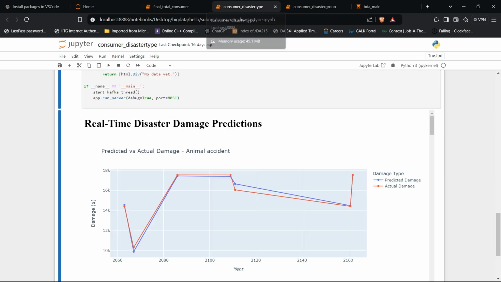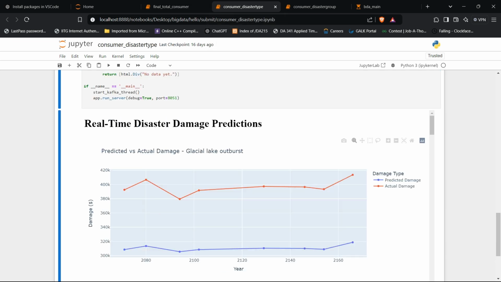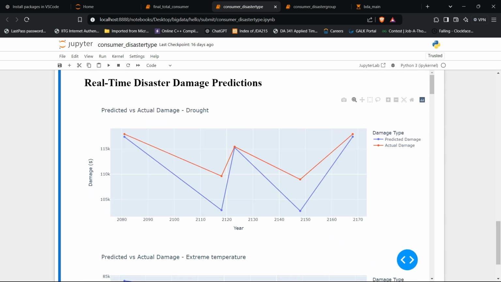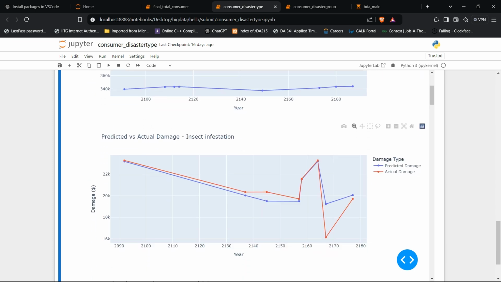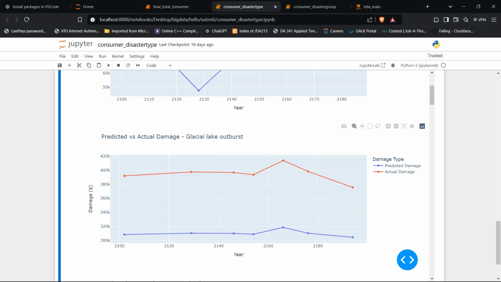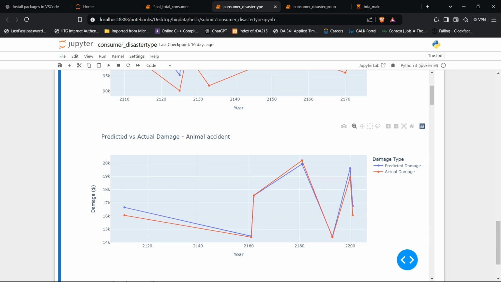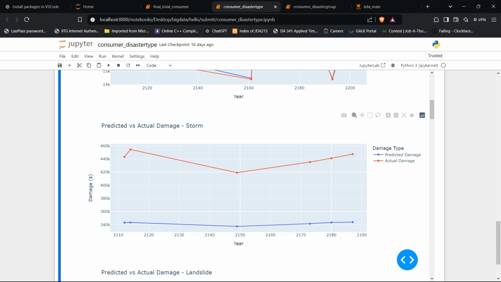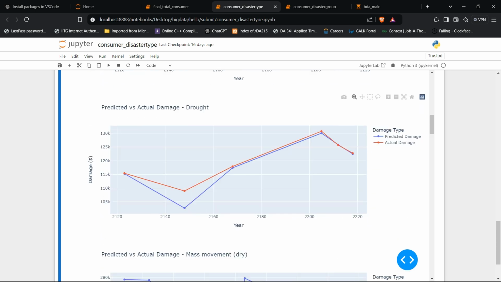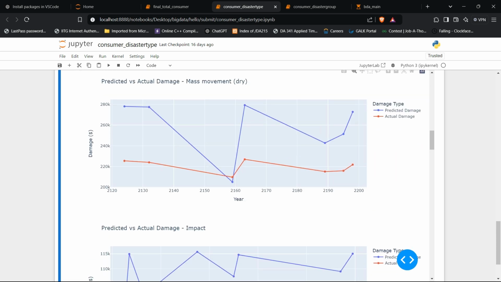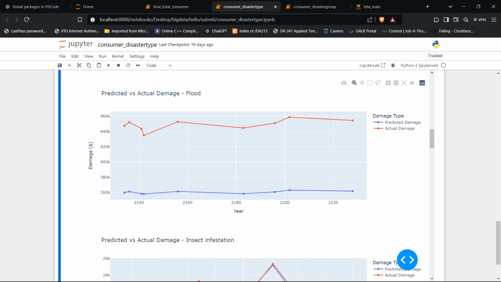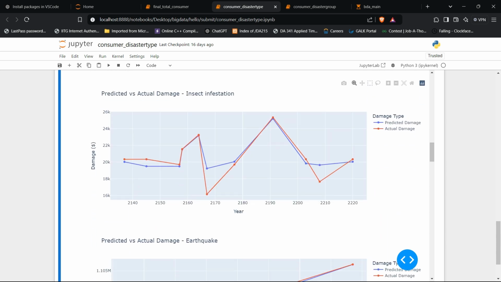It is the overall damage prediction, like the graphs seen in the report, and here we get the data for particular disasters, with dots for the predicted values. The values for the insect infection are not predicted, as we don't have the data for those particular years. That's why we are getting random scattered points on it. This is for the animal and insect, this is for the storm, this is for the landslides, and this is for the mass movements, with the predicted and actual values, and the infection results.